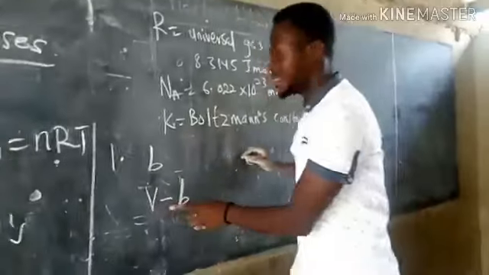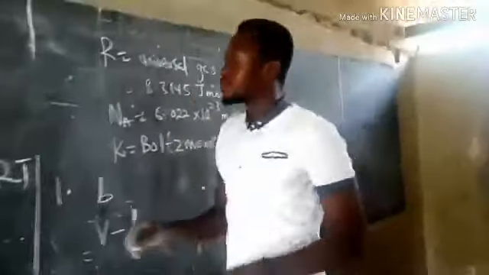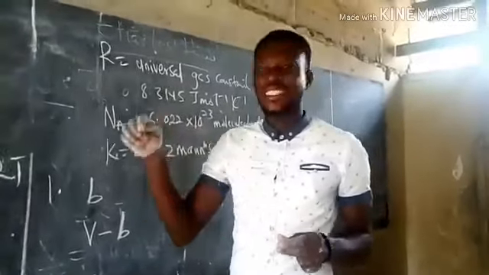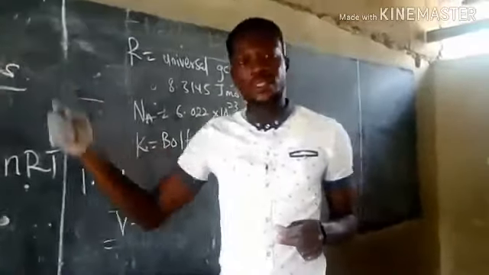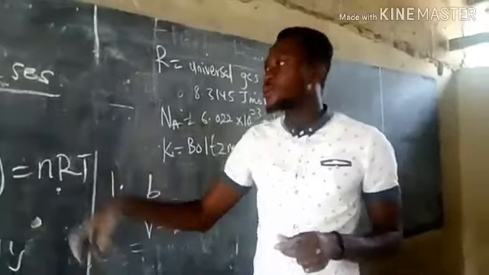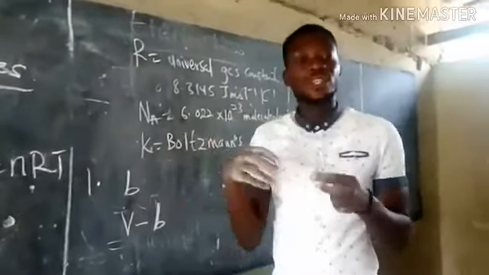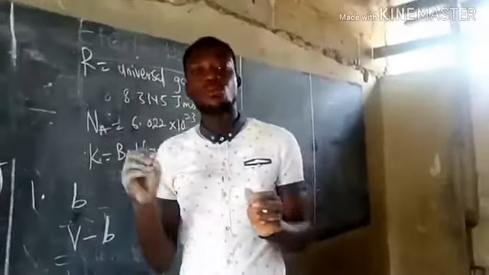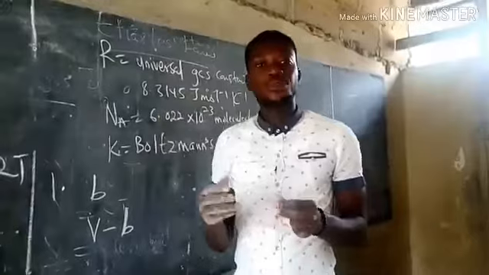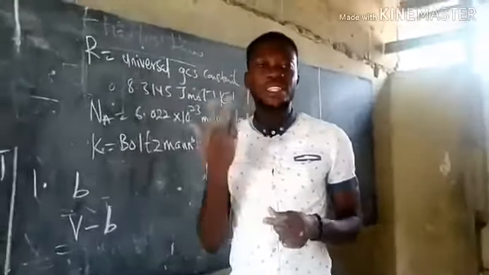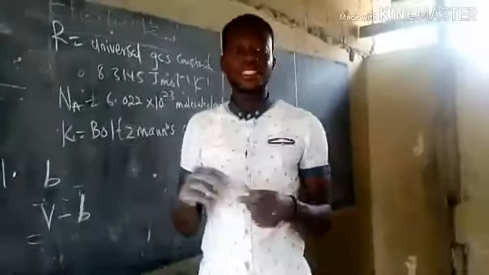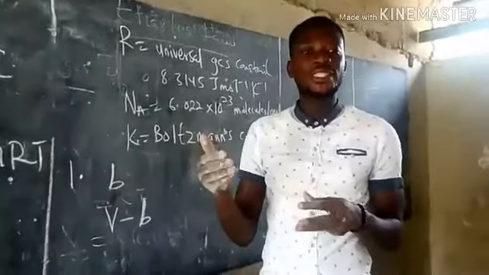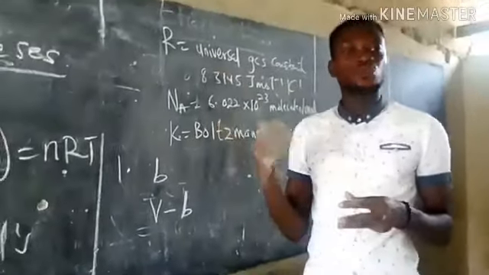So we have V minus b. Then 2, the force of attraction, which was neglected under kinetic theory of gas. When it comes to van der Waals assumption where real gas is based, that force of attraction shouldn't be neglected. And if this force of attraction is not neglected, then the molecules of the gas are attracted to one another, so they can't move frequently and at a faster rate to collide against the walls of